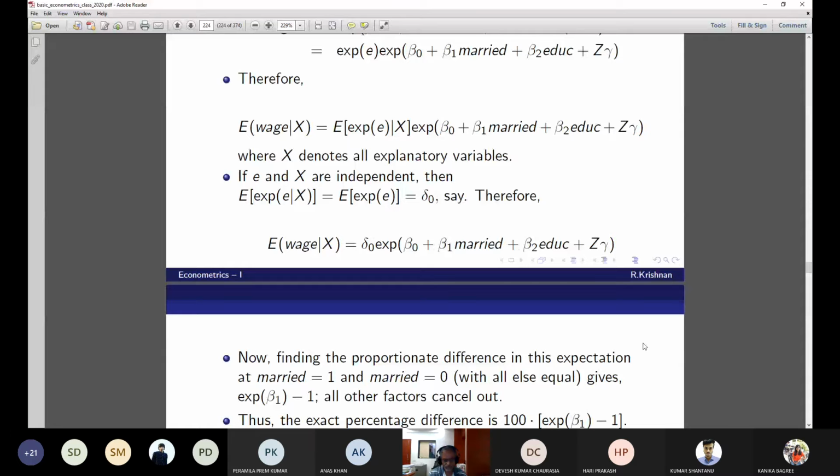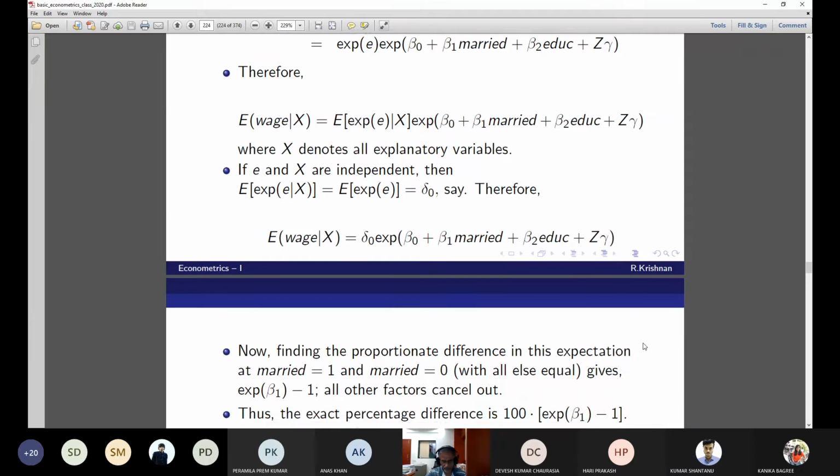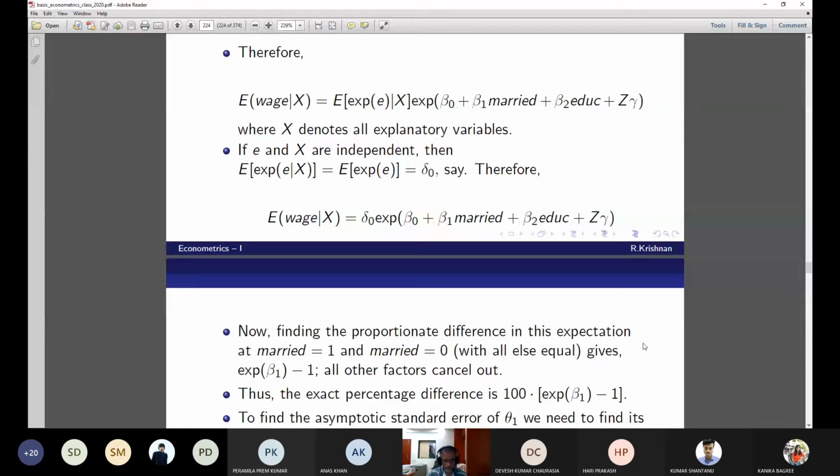Do you get it, Kumar? Yes, sir. Basically, we have put one time 0 and one time 1 and then taken the difference, divided by the married is equal to 0 position. You get exponential beta 1 minus 1, correct? Multiply it by 100, and you get the percentage change.